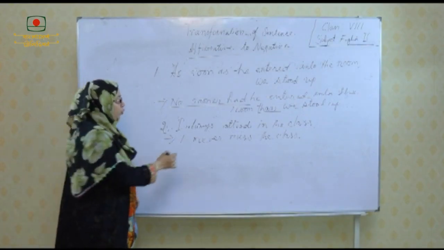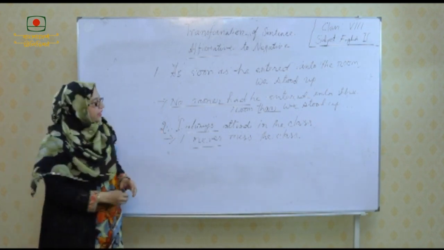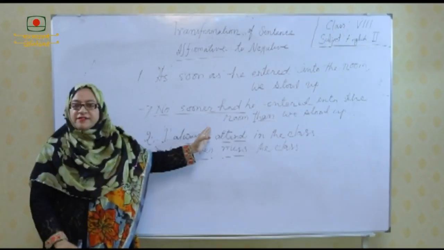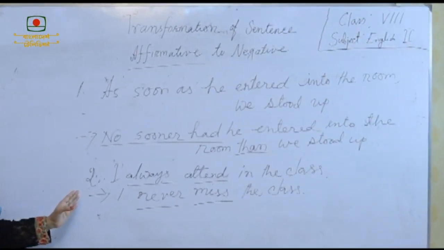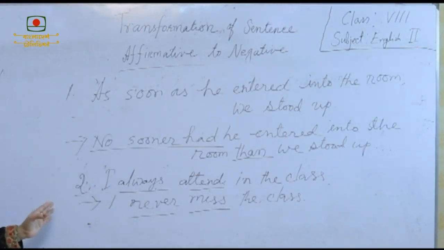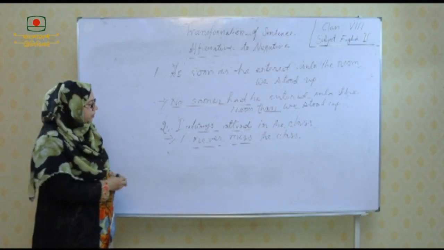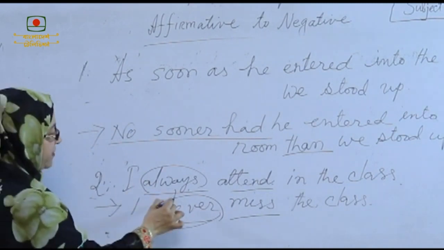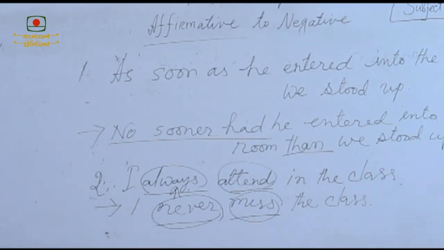Clear? We use never instead of always, and the opposite word of the word which is used in an affirmative sentence to turn it into a negative sentence. Look at the example, I always attend in the class. The negative form of this sentence is I never miss the class. So, look at the word always, never is used instead of always, and the word miss is used instead of attend to turn it into negative.